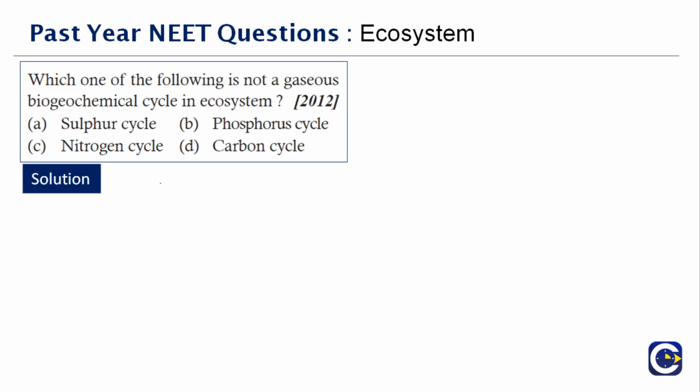Now if you take the rest of the cycles, sulfur, nitrogen and carbon, they are gaseous biogeochemical cycles in the ecosystem. Here the question asks which is not a gaseous biogeochemical cycle. So phosphorus is actually not a gaseous biogeochemical cycle.